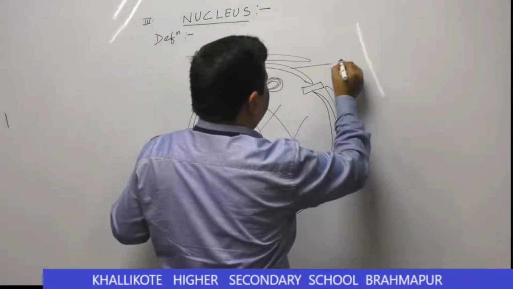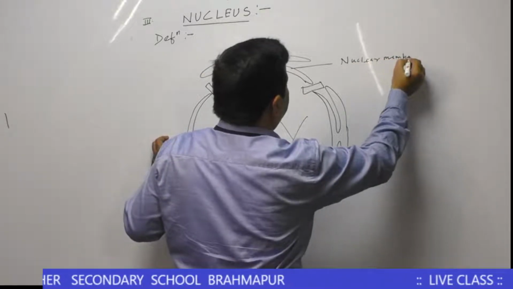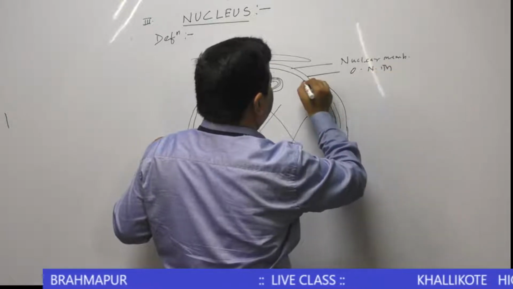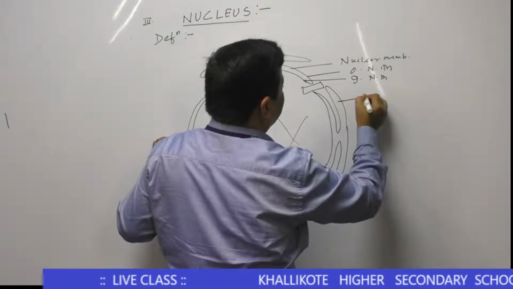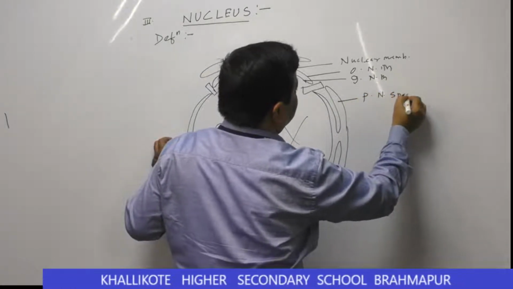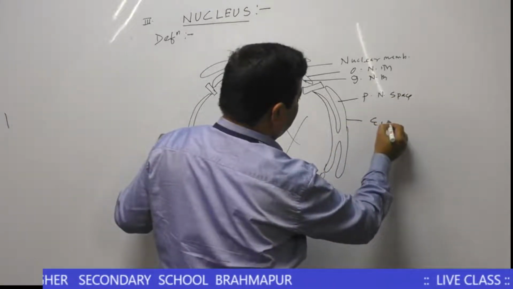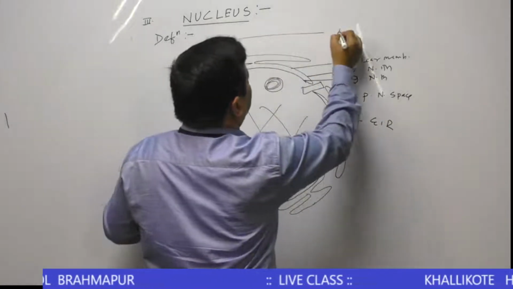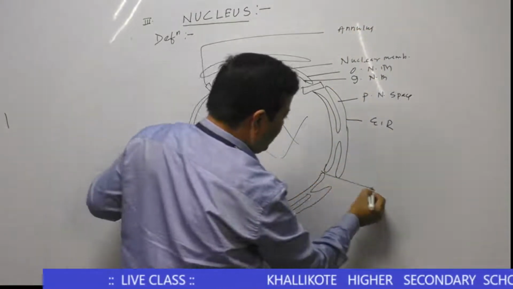This is called the nuclear membrane. This is the outer nuclear membrane, then the inner nuclear membrane, then the perinuclear space. This is the endoplasmic reticulum. This is called the annulus. This is the nuclear pore.